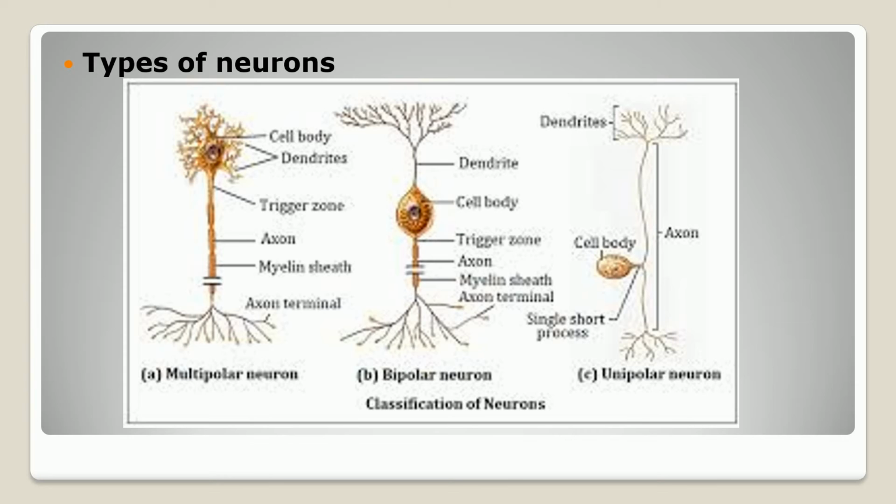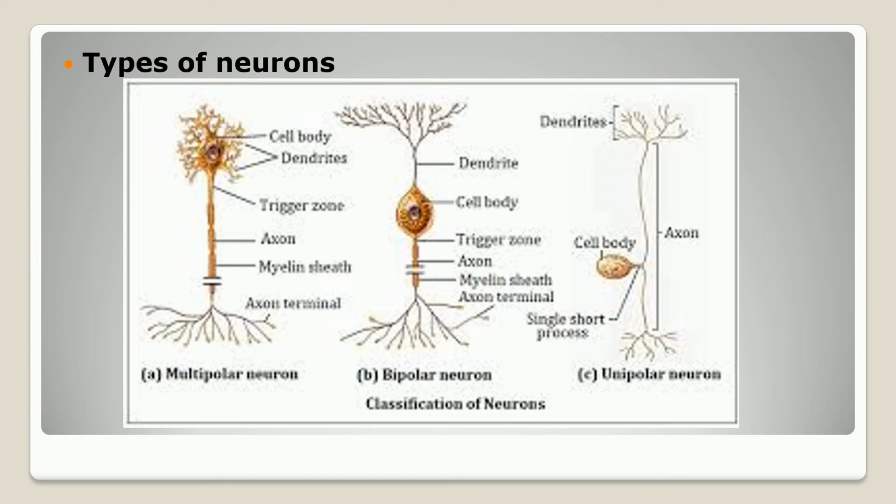The dendron receives the stimuli and conducts the impulse towards the cyton, and the axon conducts the impulse away from the cyton. Examples are the olfactory cells as well as the taste buds. These cells are also found in the eye.